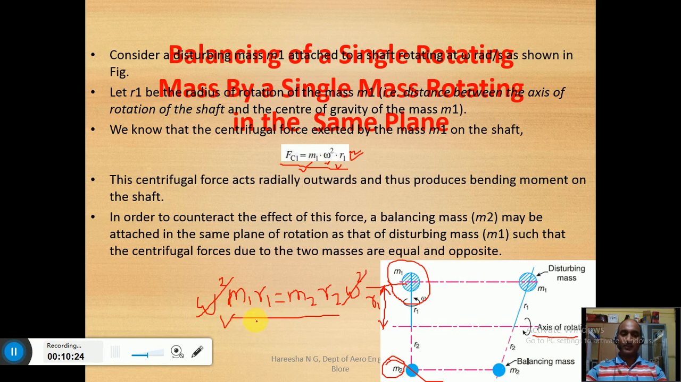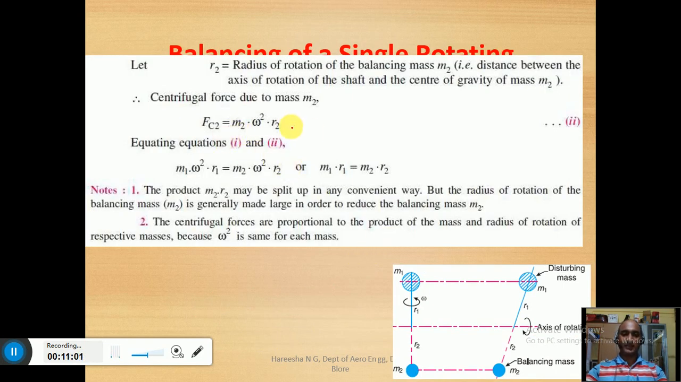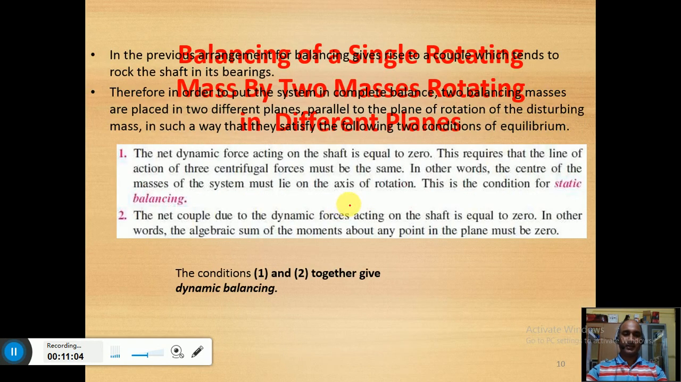Okay, m1 is known, r1 is known. So in this equation you can assume either m2 or r2. That depends upon different applications and different needs. If you have a lot of space on the rotor, then we choose r2 maximum, and accordingly we calculate this m2. And if a standard m2 is available with us, then let us find out r2 and put that m2 at r2 to balance m1 r1. Okay, so the same is explained over here, right?